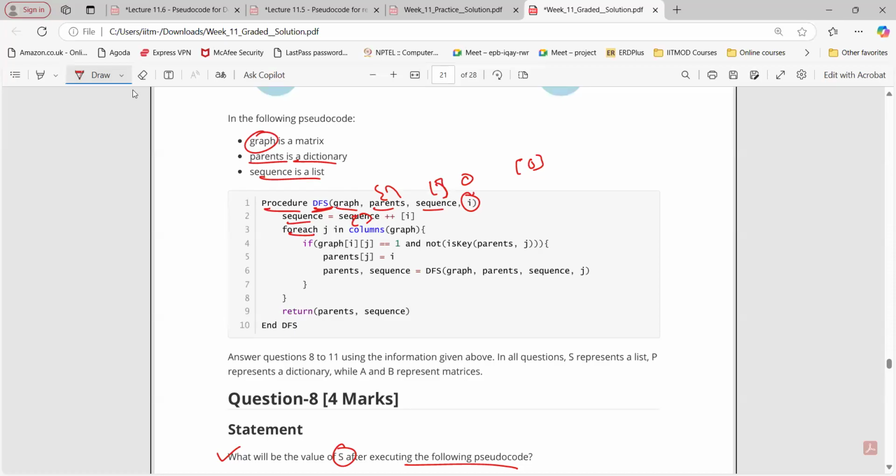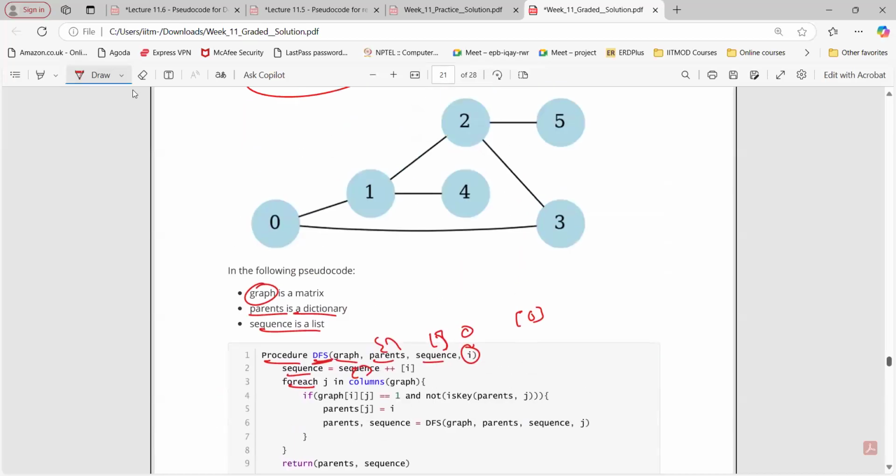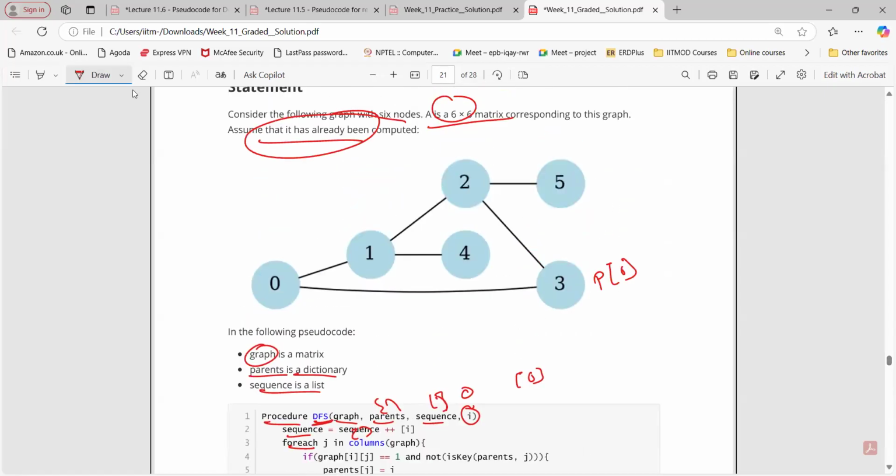Where is it -1 here? In the first question it is written P0. The value of P0 is -1. Okay. So it is a parent dictionary. And this is a directed graph? No, undirected graph. We don't have direction here.